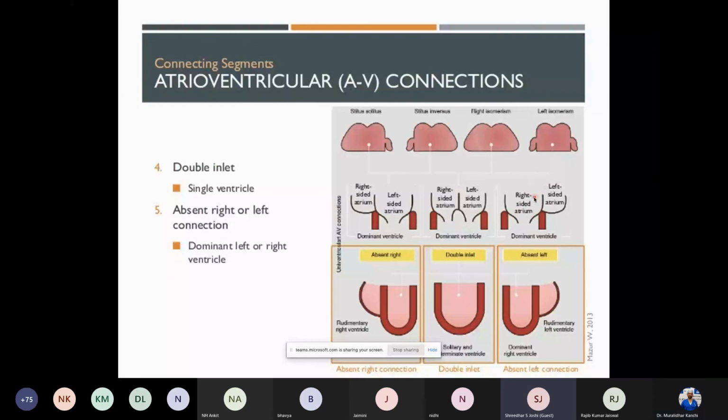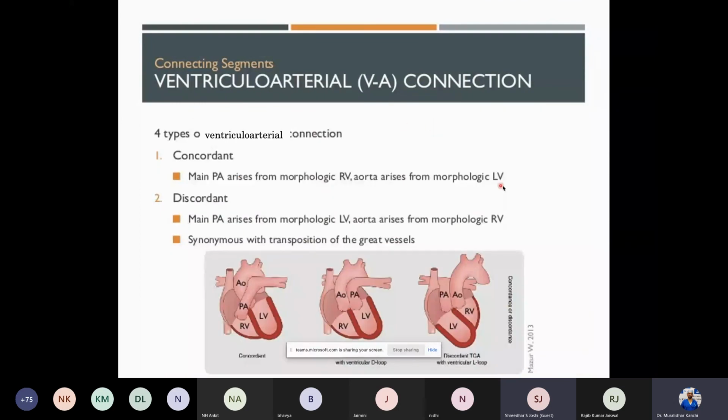When the majority of that fibrous skeleton goes to the right-sided structure, it will cause a right ventricular dominant, that is double inlet right ventricle. This is inlet. Remember, AV is always related to inlet. So, going on to ventriculo-arterial connections. What are the different types of ventriculo-arterial connections? Concordant, normal: LV opens into the aorta, RV opens into the PA.